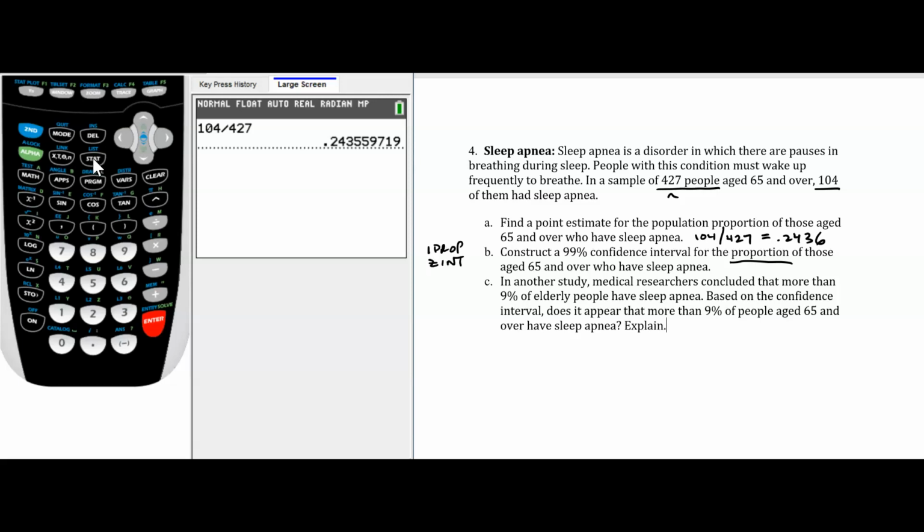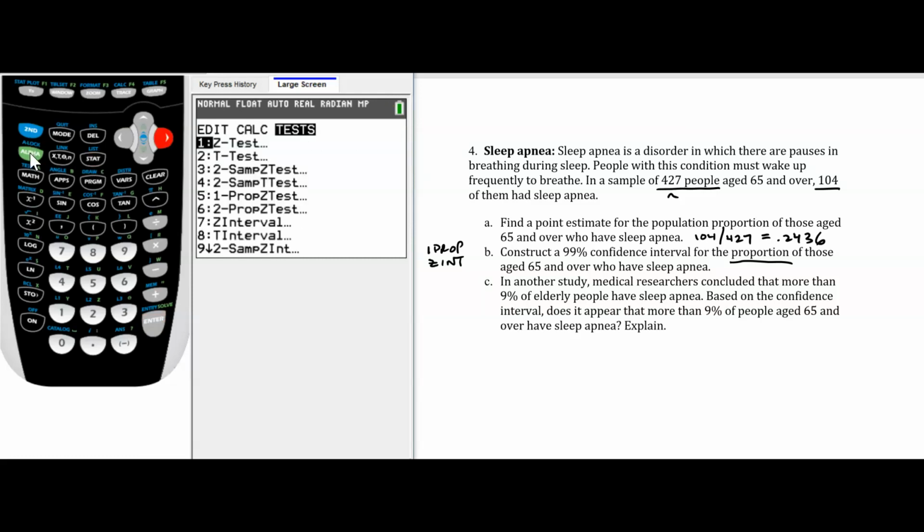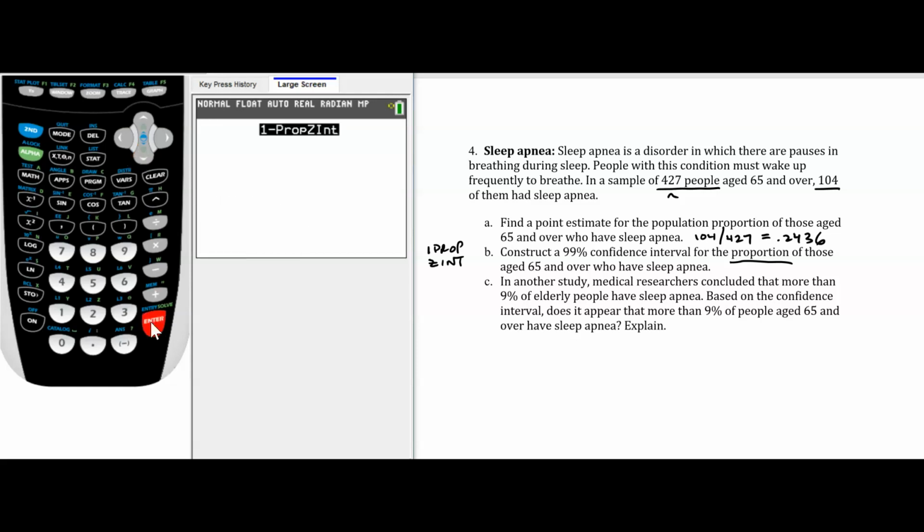So let's press stat, go to tests, and we're going to go to A. So let's scroll down. There we go, 1-PropZInt. And we have to enter in our x, which is always the number, usually the smaller of the couple numbers given in these types of problems. It's the number of people who are exhibiting the certain characteristic of interest in the problem. So that's 104. And n is always the bigger number. It's always the sample size. So we enter an n of 427.